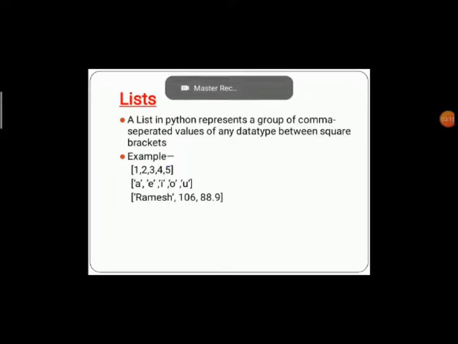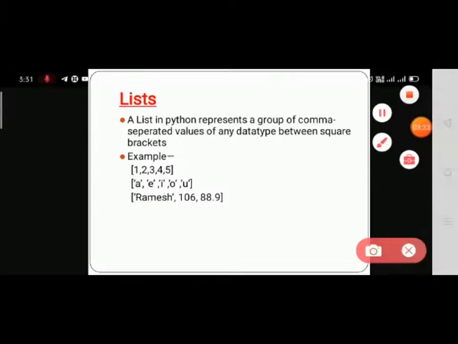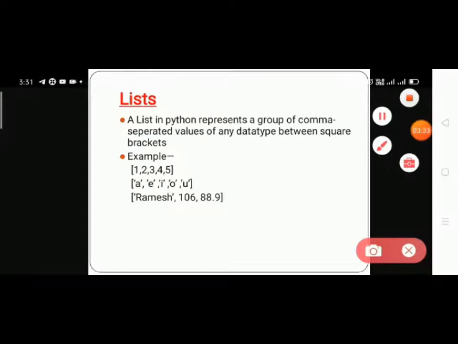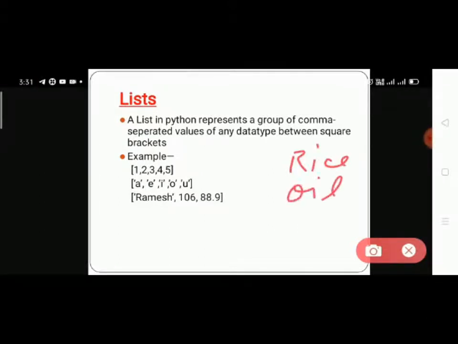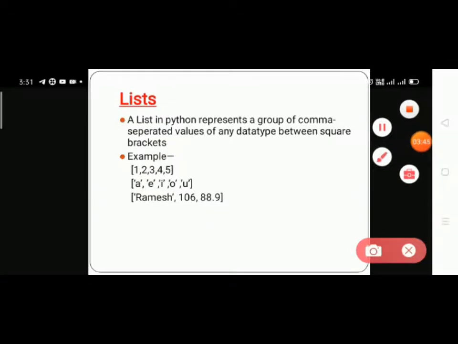Now come to our discussion. Lists are used like a general list. If you have to purchase some items, you mention them in a list, like rice, oil, etc. The same type of work is done in a list.